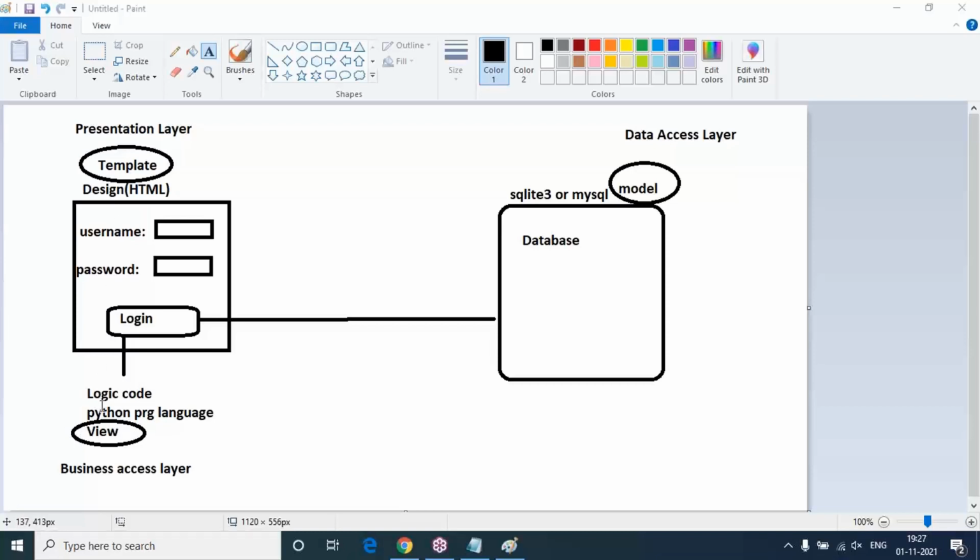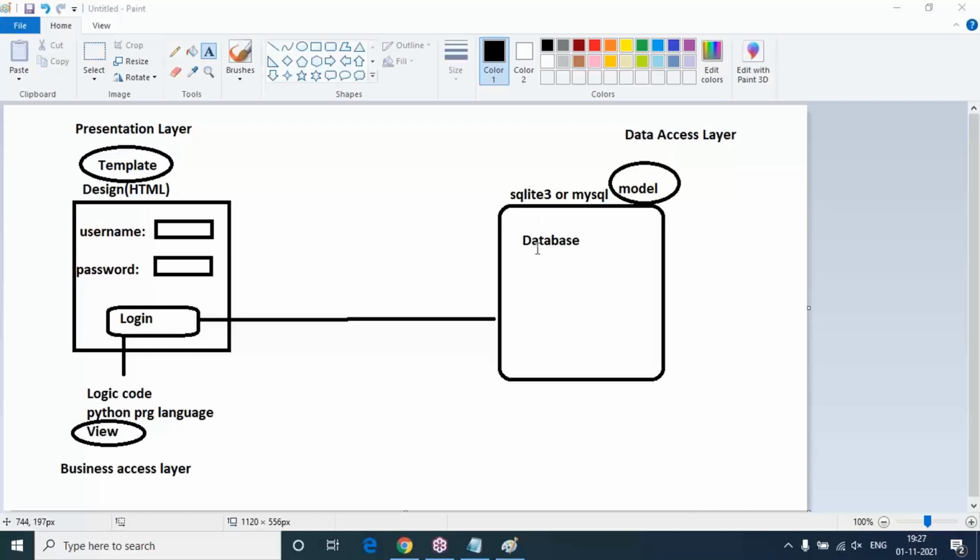This template and view combination we can call the front-end application, the application where the end user can interact. Back-end application means the application where end user information is stored or saved.